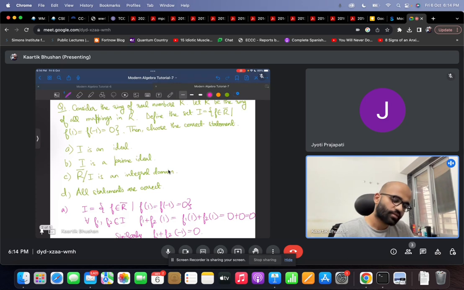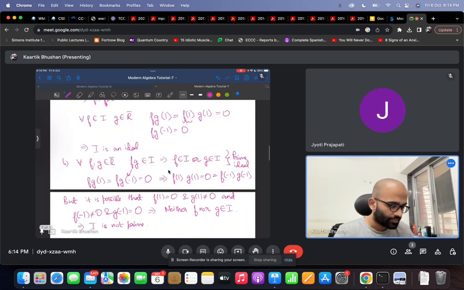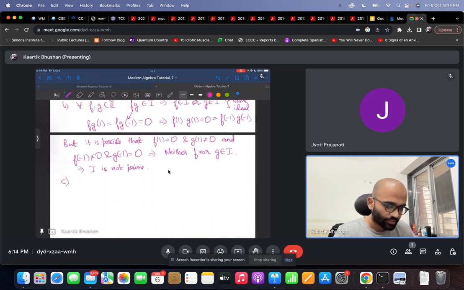Similarly, option C says that the quotient ring obtained as R bar quotient I is an integral domain. One can use similar reasoning, so do this on your own.